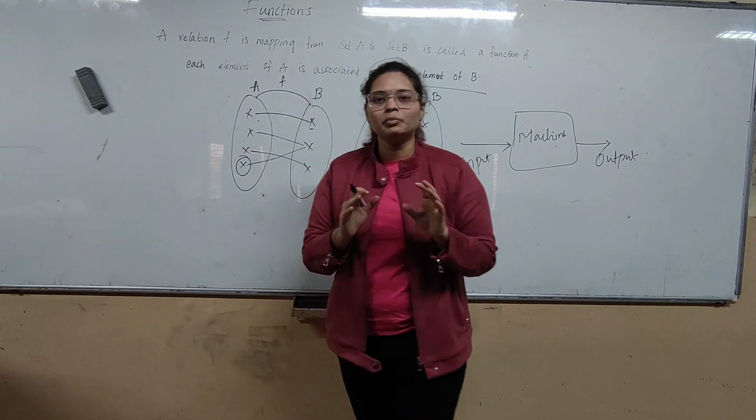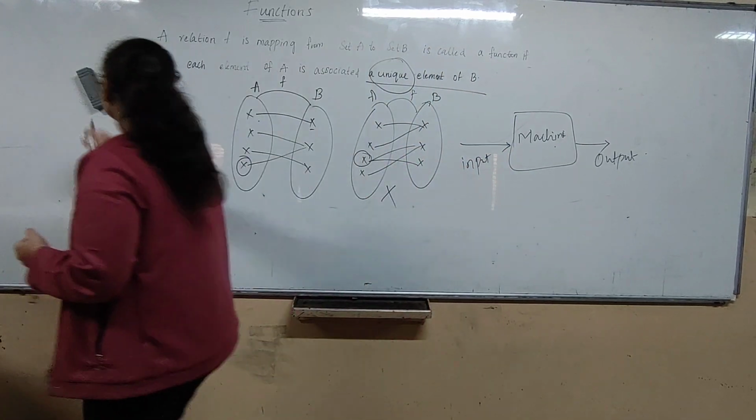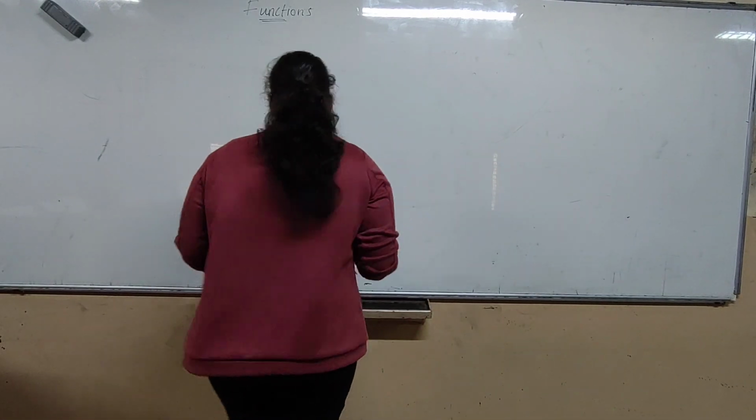Now let's see some relations and discuss whether each is a function or not. Let's take a relation.